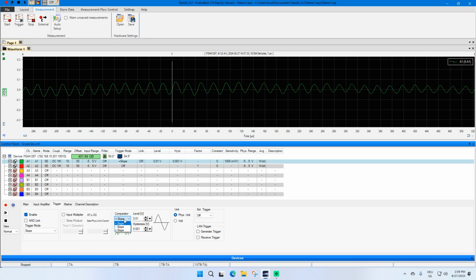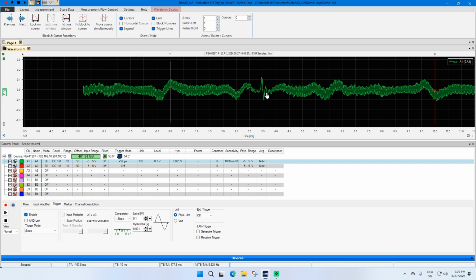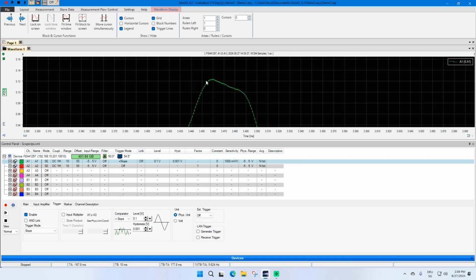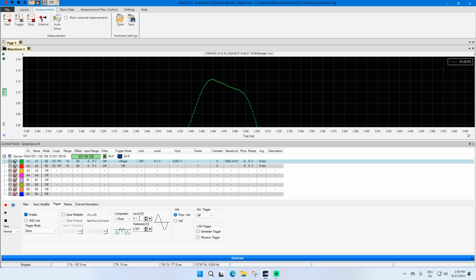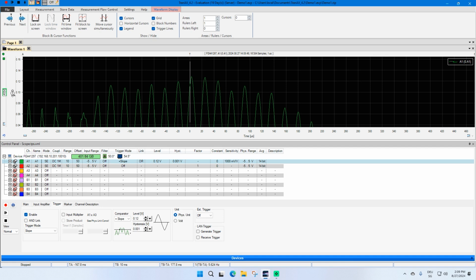Let's have a look at the slope trigger setting. You can change the slope to positive or negative, or both of them. You can select the level and you have to specify a hysteresis. I test my trigger settings with 0.1 volt as trigger level. And now we see there is a higher peak in my signal, so I change my settings for catching this pulse to a higher trigger level. And now we catch this higher pulse.